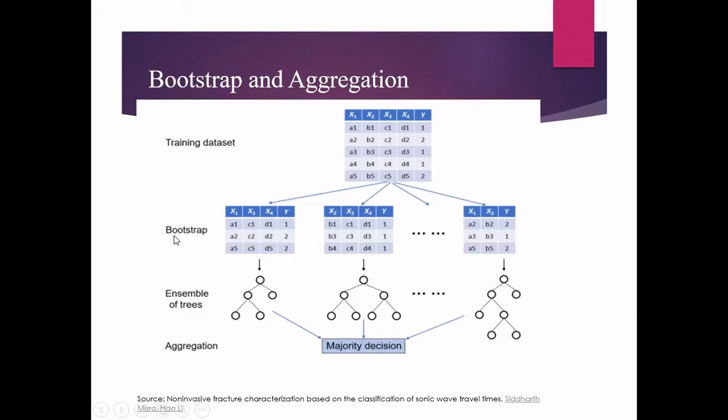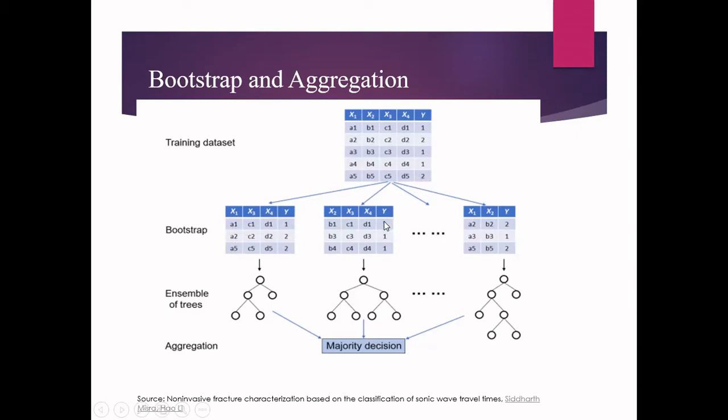First, I'm going to use something called bootstrapping. Bootstrapping is nothing but here I have the training data set. I'm going to divide this into different training data sets for each and every individual decision tree, because in random forest we have n trees now. For the first tree, I'm selecting only 3 features, X1, X3, and X4. And the number of records should be the same. So here I am selecting 3 records for all the decision trees. For the first one, I'm selecting the first record, second record, and then 5th record.